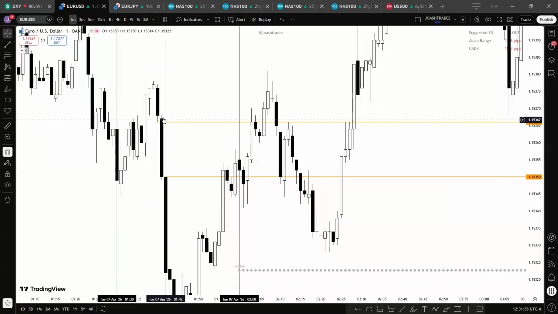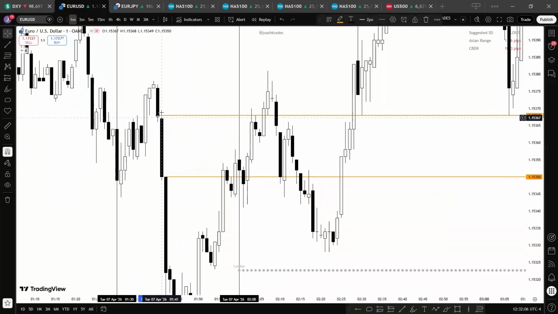But if you look closely, you will see that we have what? A volume imbalance. So when you have a volume imbalance paired together with a fair value gap, you want to combine the two. So this is our fair value gap. Being the first presented fair value gap greater than 1 pip, it becomes what? The first presented fair value gap.